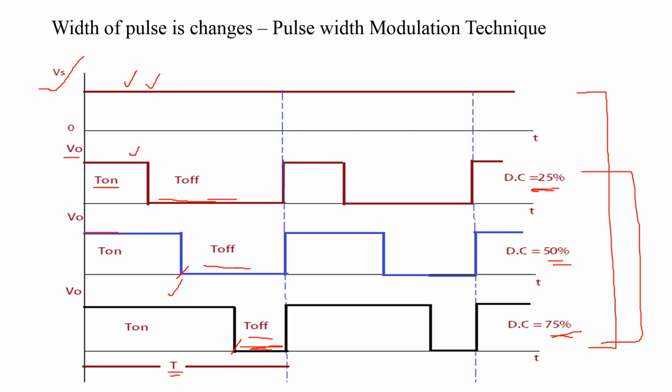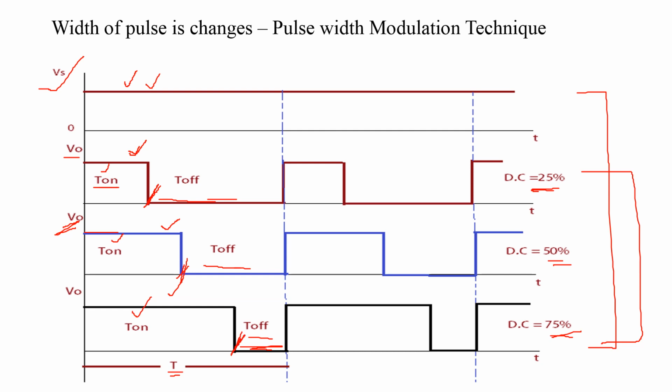Means in these cases we are varying the on time. Depending upon the on time of the chopper we get the output voltages. And in each case the width of the pulse changes, that is, in 25% this is the pulse width, in 50% this is the pulse width, and in 75% this is the pulse width.